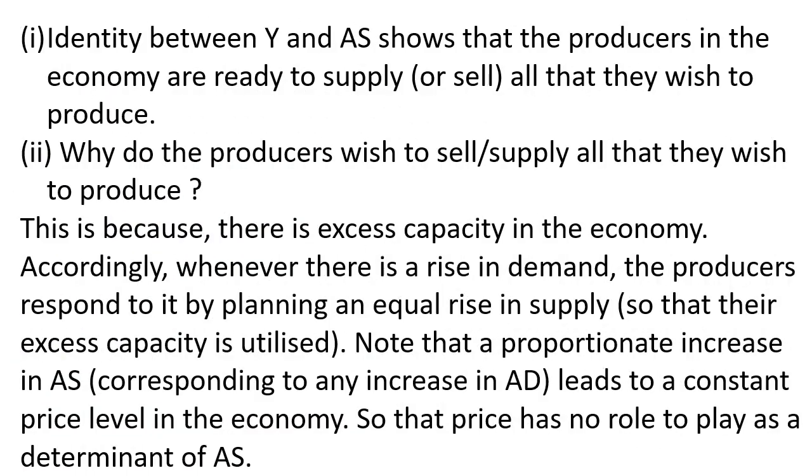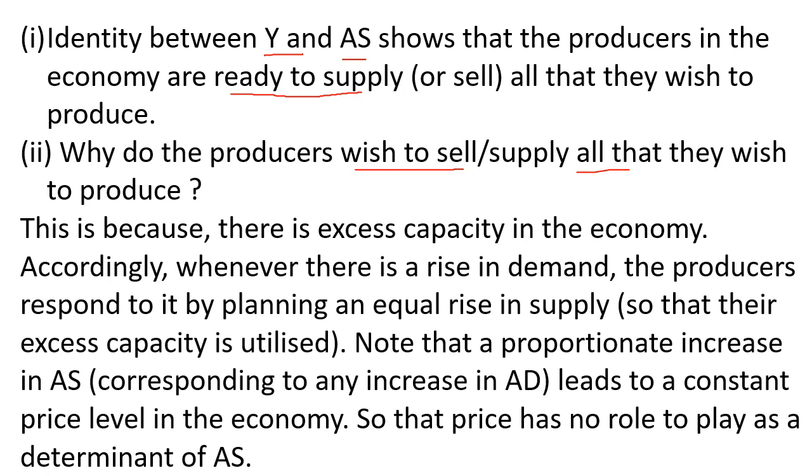Now, through this diagram and through the table, we notice that the identity between income, that is Y, and aggregate supply, that is AS, shows that producers in the economy are ready to supply or sell all that they wish to produce. It means that through the aggregate supply curve and the table, whatever the producers are producing in the economy, they are ready to sell all of that amount. Now the question arises, why do the producers wish to sell or supply all that they wish to produce?